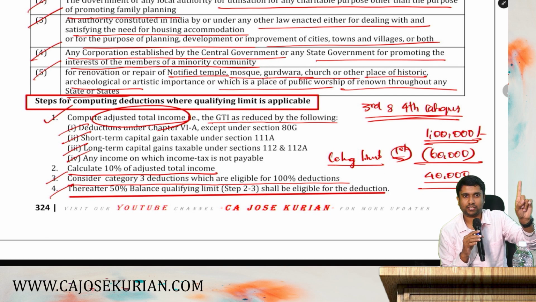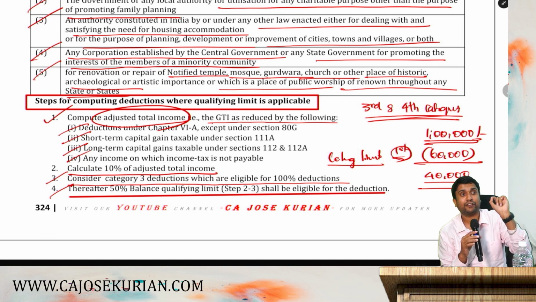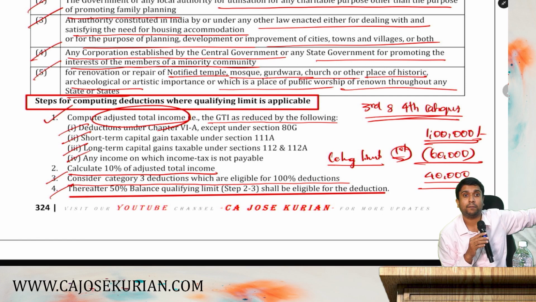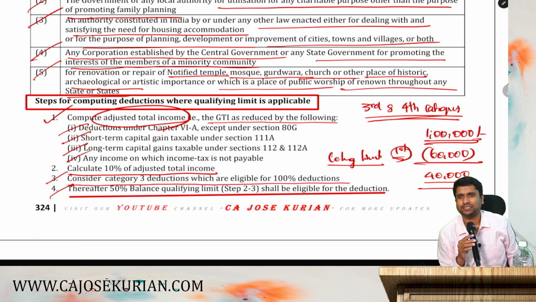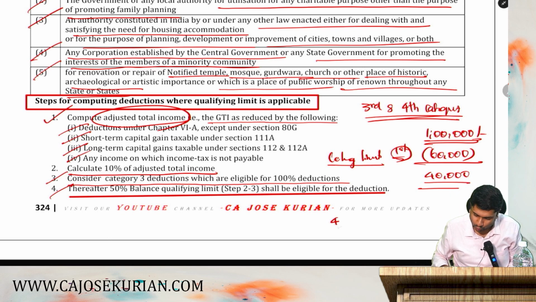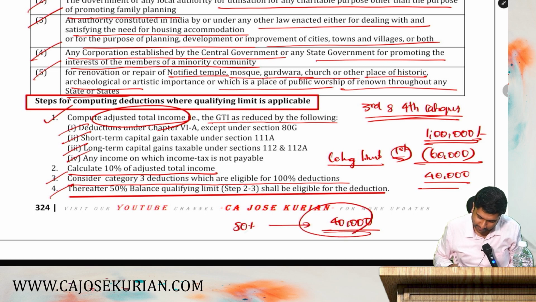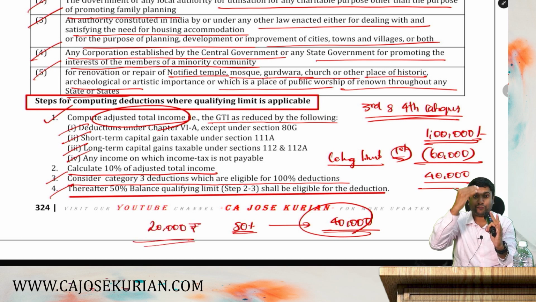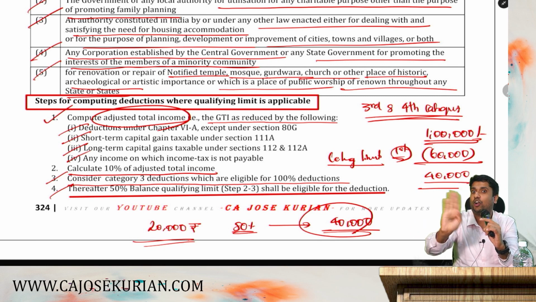You have given 50,000. First thing to do is whether that entire 50,000 can be accommodated by the balance limit you have. What is the balance limit you have as per this example? 40,000. Yes or no? So you take the entire 50 that exceeds the total balance available in the ceiling limit. So even if you contributed 50, you can only treat 40,000 as your contribution. Out of this 40,000, you apply 50%, and hence you will only get 20,000 rupees. It is not like out of 50, you apply 50% first, 25.